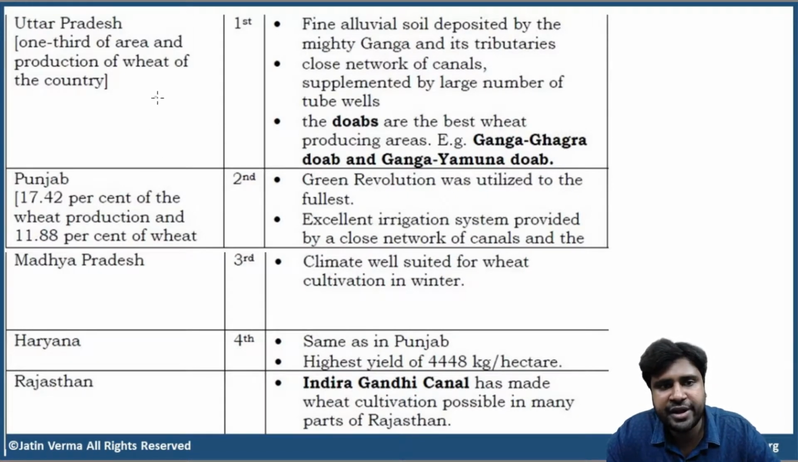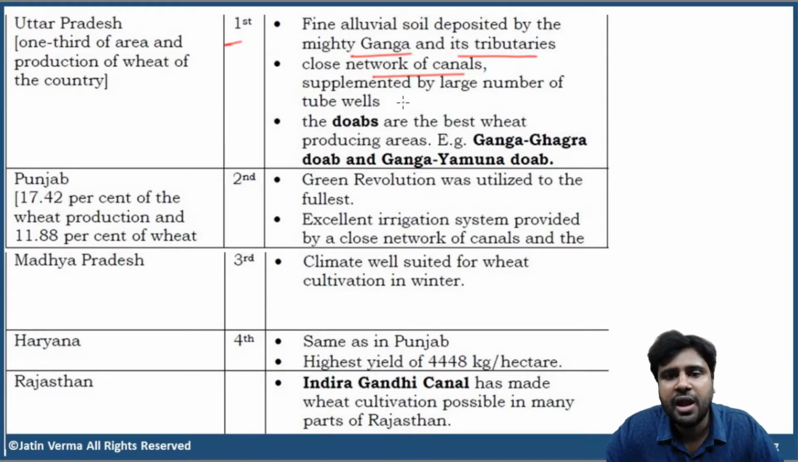Now, states ranking in terms of wheat production, UP obviously first largest. So we don't even have to discuss any reasons. We know all the reasons, right? The very beautiful, fertile, great plain of northern India, which mostly lies in Uttar Pradesh. Fine alluvial soil deposited by the mighty Ganga and its tributaries. And close network of canals, many irrigation facilities. And supplemented by large number of tube wells.